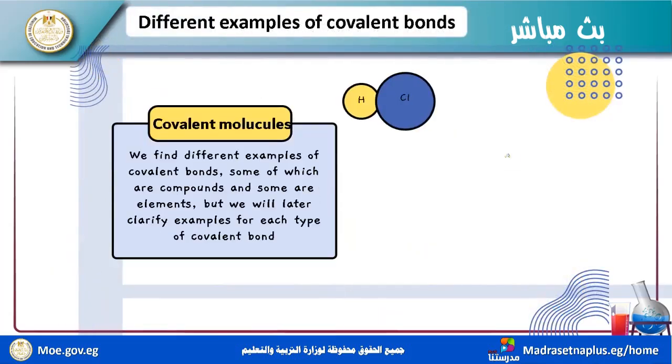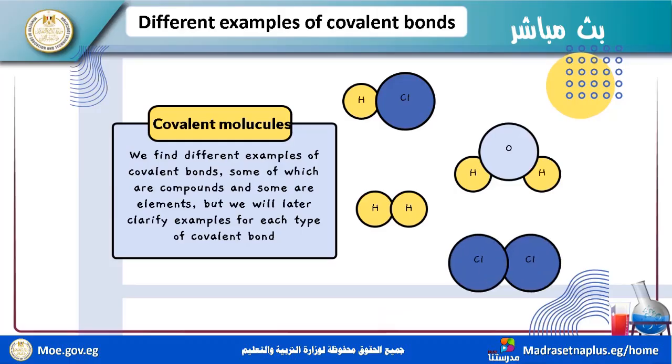Now, we must know which one is a covalent compound. HCl is a covalent compound. H2 is a covalent molecule element. H2O is a covalent molecule compound. Cl2, chlorine, is a covalent element.